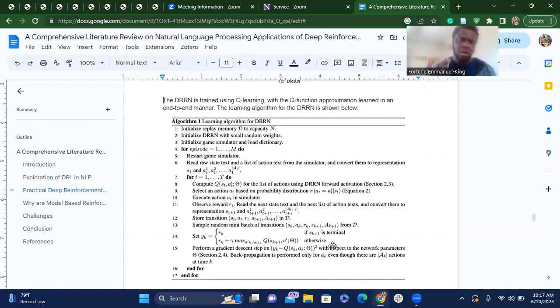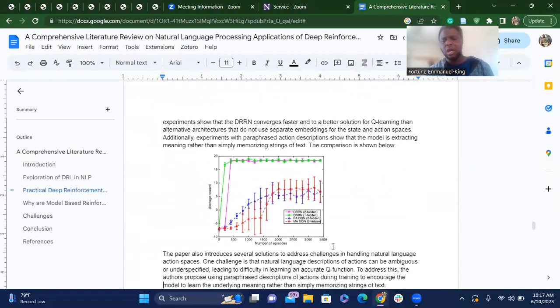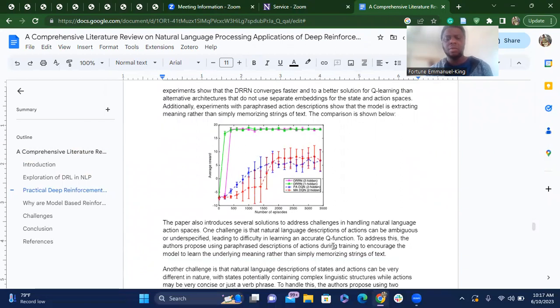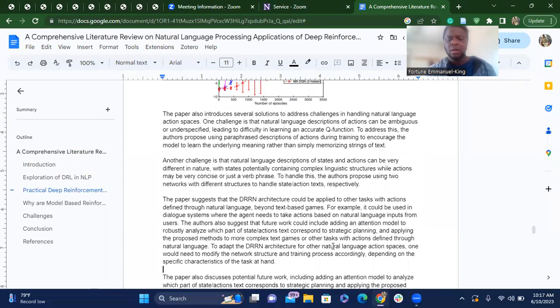It's changing this table that it keeps of values that you get when you take an action, and it's trying to maximize, of course, the same thing, the expected reward of that table, and then it uses that table to decide what actions it takes at any point in time. And then we show how that performs compared to other models, and the reason why the DRN converges to a better solution for the Q-learning algorithm.